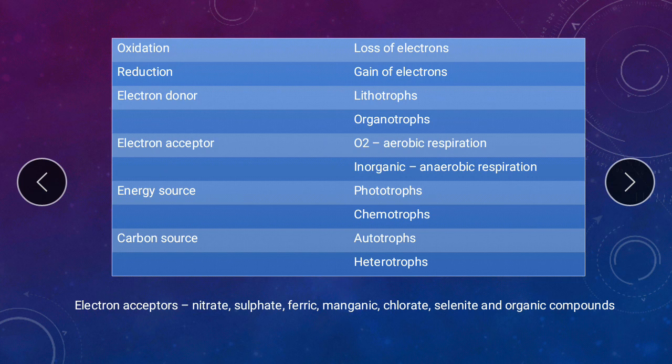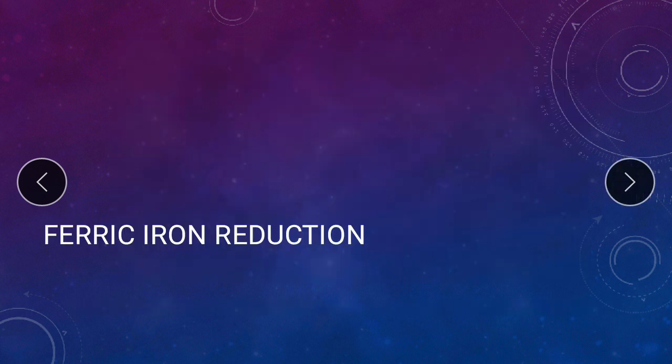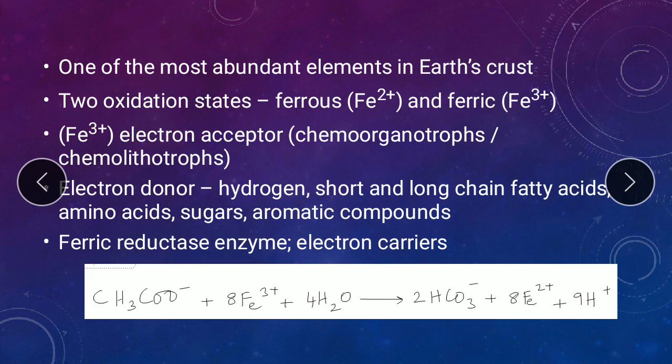Coming to the first reduction, that is ferric ion reduction or iron reduction. Iron is one of the most abundant elements in the Earth's crust, and its abundance is much more than that of manganese. So this type of reduction is also more common in iron than in manganese. Iron exists in two oxidation states, ferrous and ferric. Ferrous is Fe2+ and ferric is Fe3+.